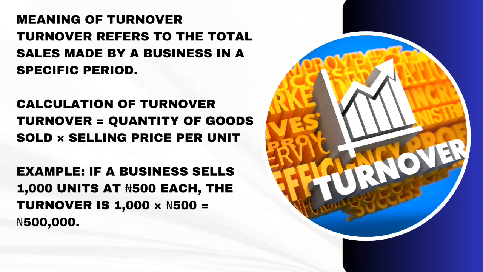Let us do the calculation of turnover. Let me give you another formula apart from the one I gave you, which was sales minus return inwards. I'm going to give you another formula for calculating turnover. Pay attention now. If you want to get turnover, we can use quantity of goods sold times selling price per unit. I'm repeating myself again. Quantity of goods sold times selling price per unit. We can get our turnover. That's another formula for getting turnover, apart from the former one which I gave you.